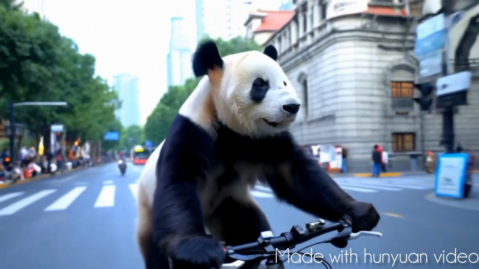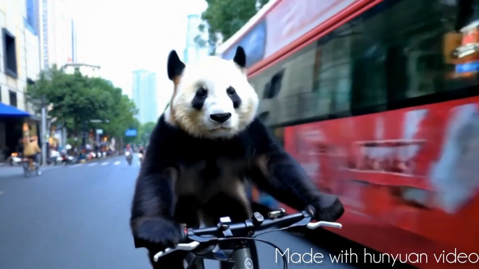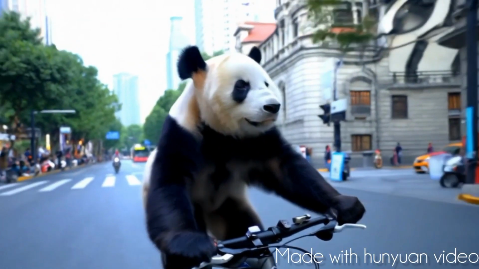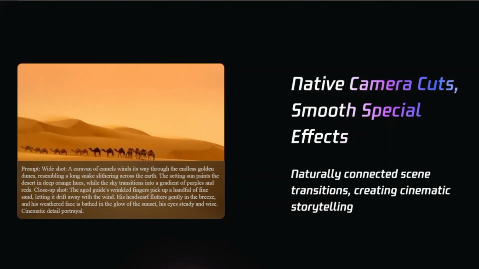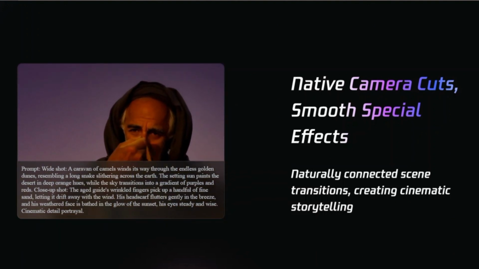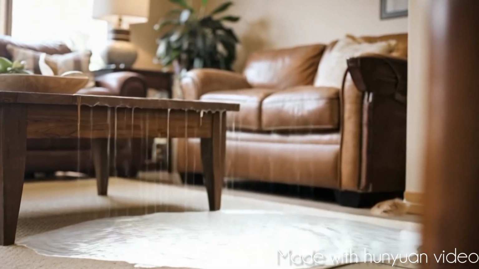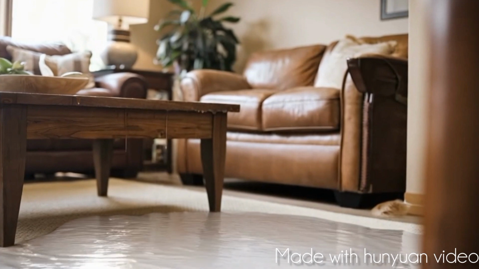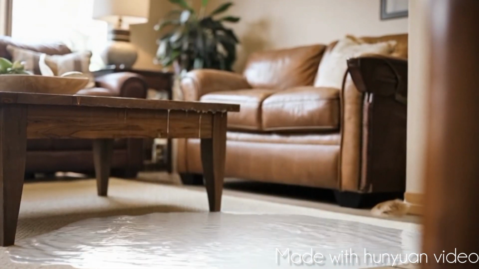Describe the video you want to create in natural language. Be specific about scenes, actions, and the visual style you want to achieve. Click Generate and let Hunyuan Video's powerful 13 billion parameter model start creating your video based on your description. The model will take a few minutes to generate your video, ensuring high-quality output with natural motion. Once generation is complete, download your AI-generated video instantly, and get ready to use it in your content or projects.